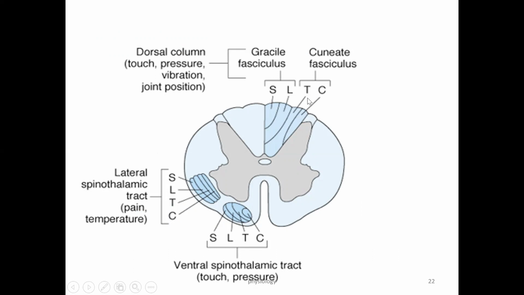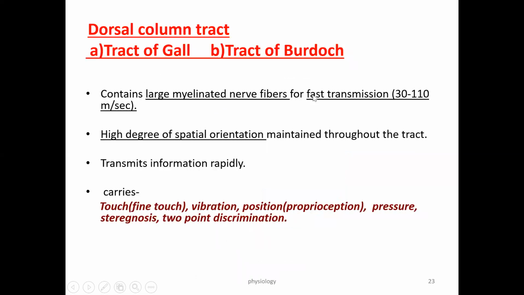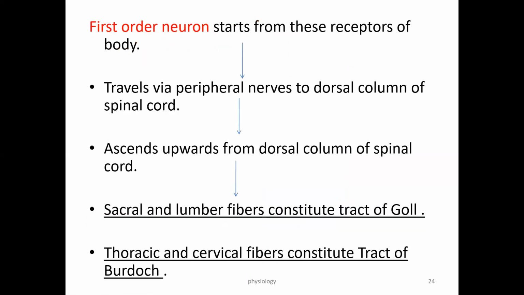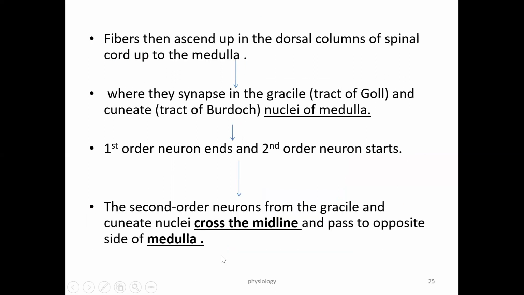Whereas fibers from the thoracic and cervical spinal nerves are called the tract of Burdach. So the tract of Goll is sacral and lumbar, and thoracic and cervical are called the tract of Burdach. Now the fibers ascend in the dorsal column of the spinal cord and enter into the medulla. Now which part of the medulla? That is called the nucleus gracilis and nucleus cuneatus.